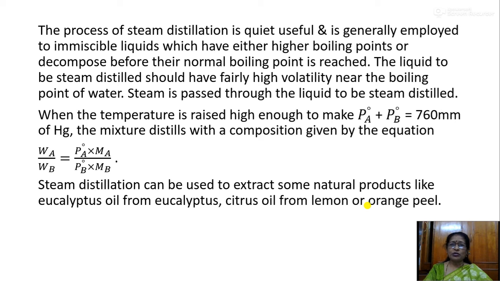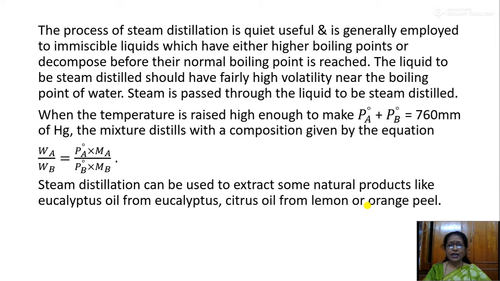Steam is passed through the liquid to be steam distilled. When the temperature is raised high enough to make PA naught plus PB naught equal to 760 millimeter of mercury, the mixture distills with the composition given by the equation I showed you earlier: Wa by Wb is equal to PA naught into Ma over PB naught into Mb.